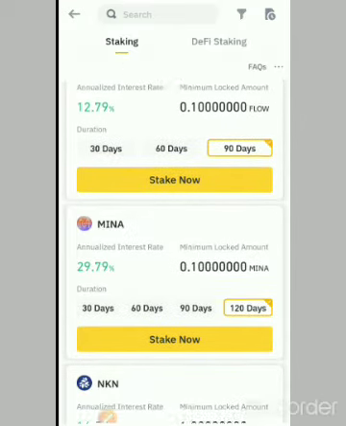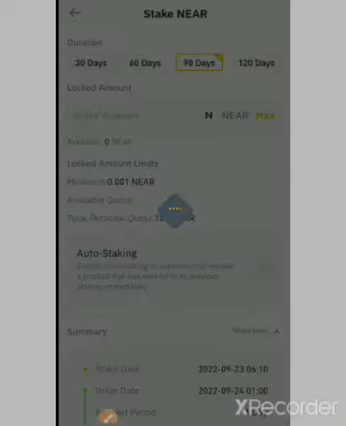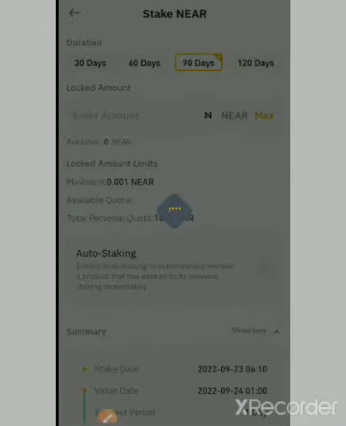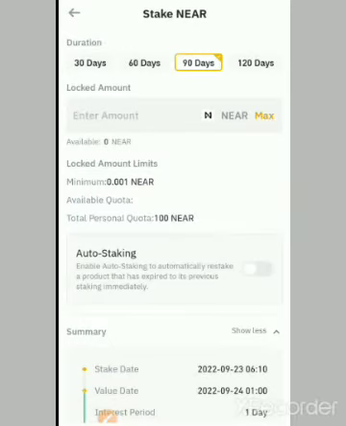Now let me work with a particular one. Let's say this NEAR, for example. Okay, now I'm going to click on stake now and wait for it to load. Now over here is going to give you the details of the lockup. And now you're going to see the minimum lock here is 0.01 NEAR, and sometimes you also have the maximum.